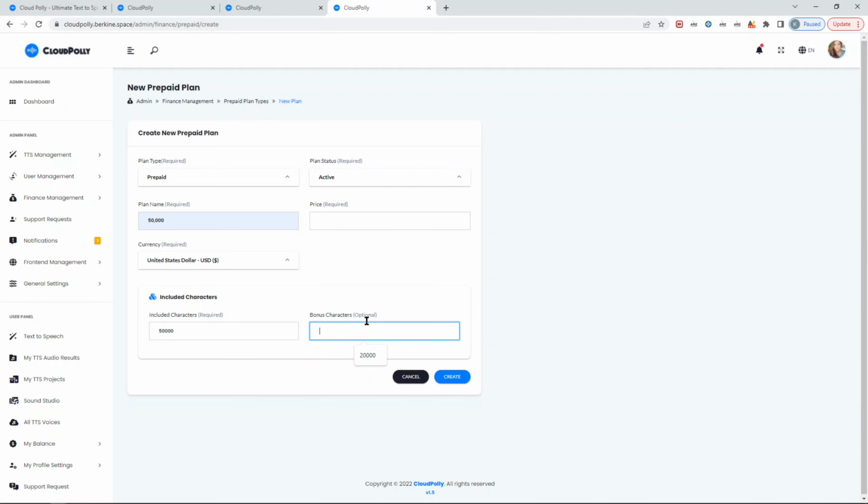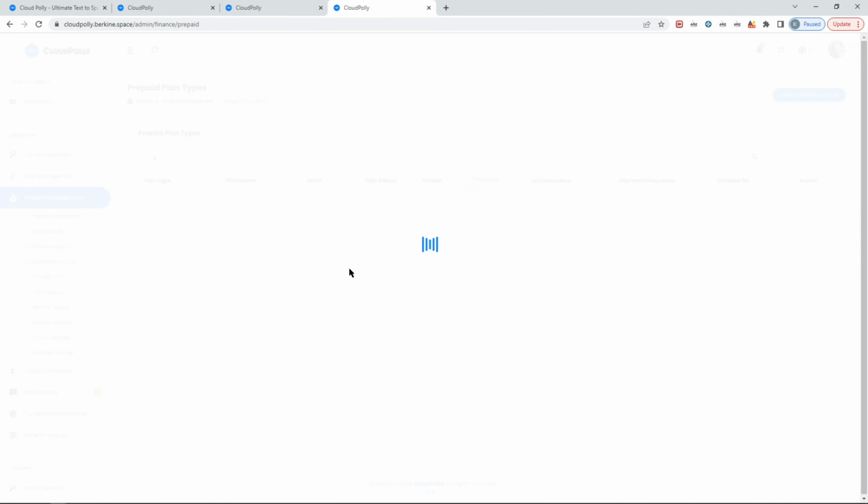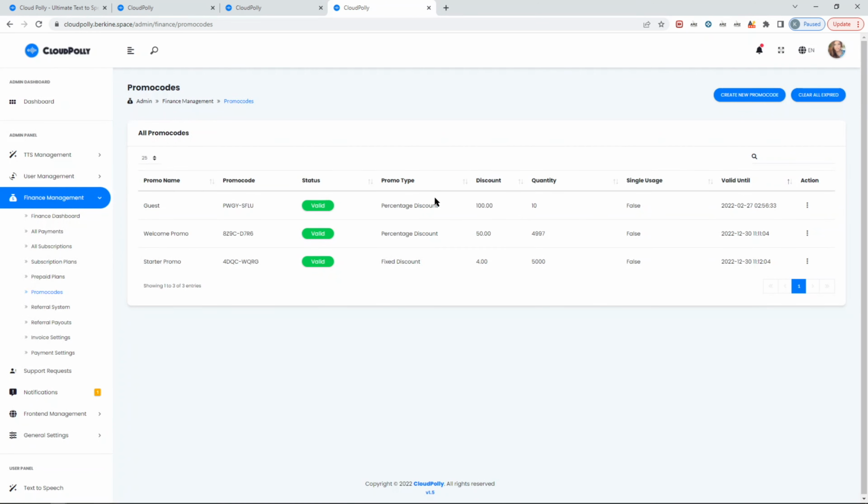And some bonus characters if you want. Again, this is optional. You can also generate promo codes to give additional discounts to your users, but be advised that the promo codes are valid only for prepaid plans. They are not valid for subscription plans.